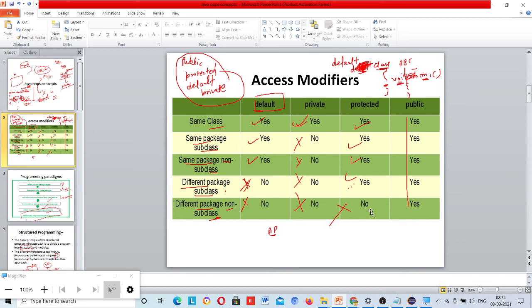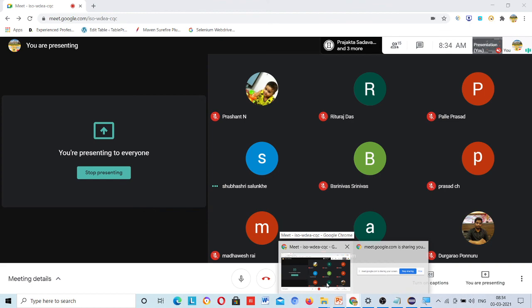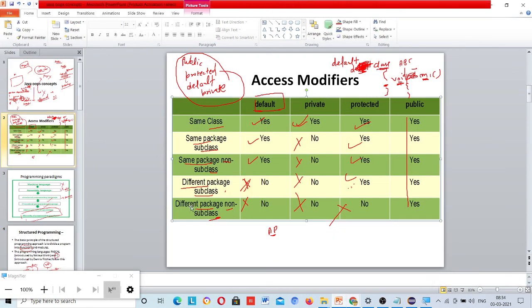Class A is in package P1 and class B is in package P2. Now I want to extend the properties of class A into class B, which is in a different package. Without inheritance it's not possible. It's saying different package without inheritance. Non subclass means without inheritance. If you use the subclass, then of course there will be inheritance.